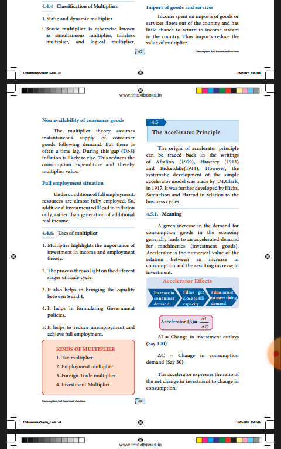One more meaning: technical relationship between change in capital stock and change in the level of output. That is called accelerator. Simple accelerator model was made by J.M. Clark in the year 1917.